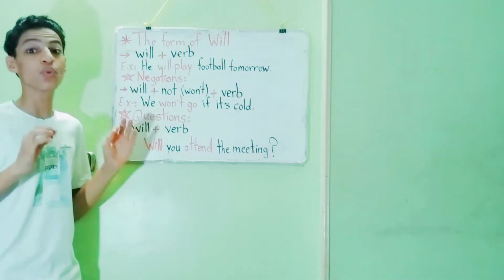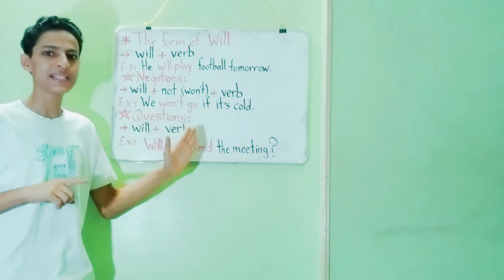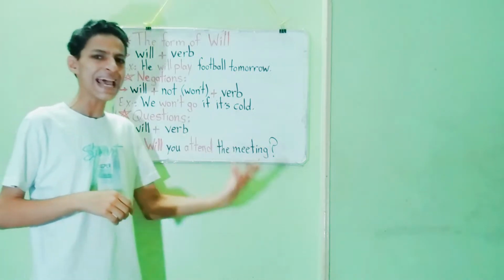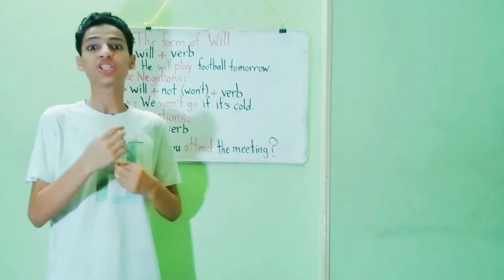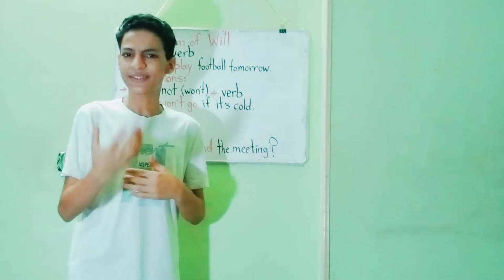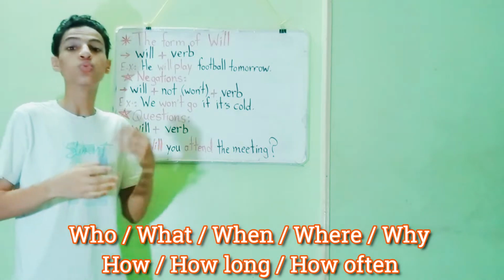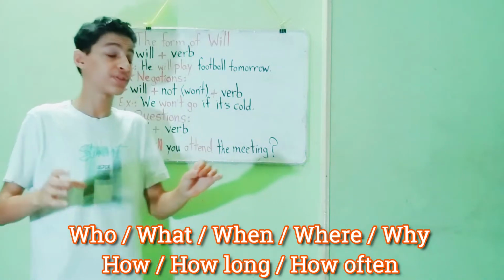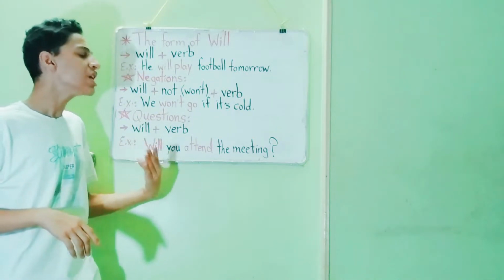Now, questions with will. Again, we use will and the base form of the verb. For example, will you attend the meeting? Now, if you need to make a wh-question, it's very easy. You need to add a question word like who, what, when, where, why, how long, how often at the beginning. For example, why will you attend the meeting?